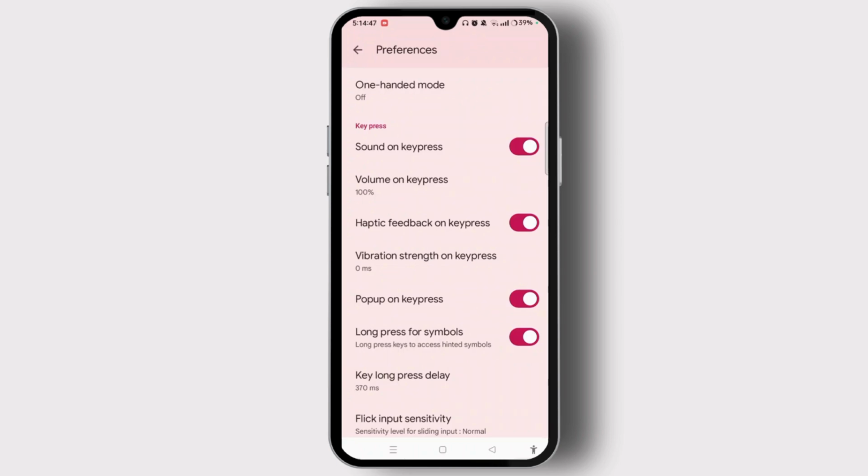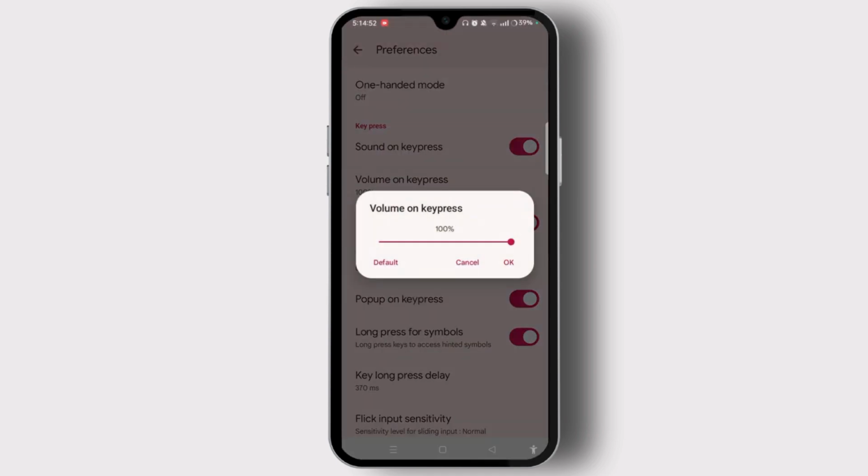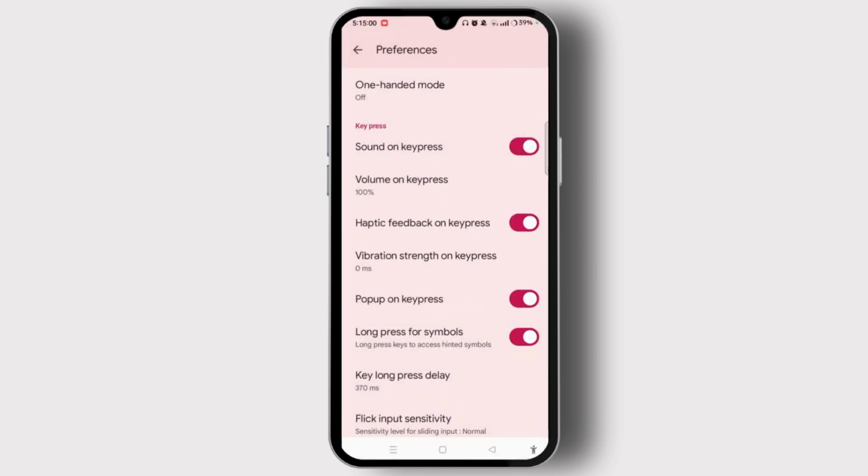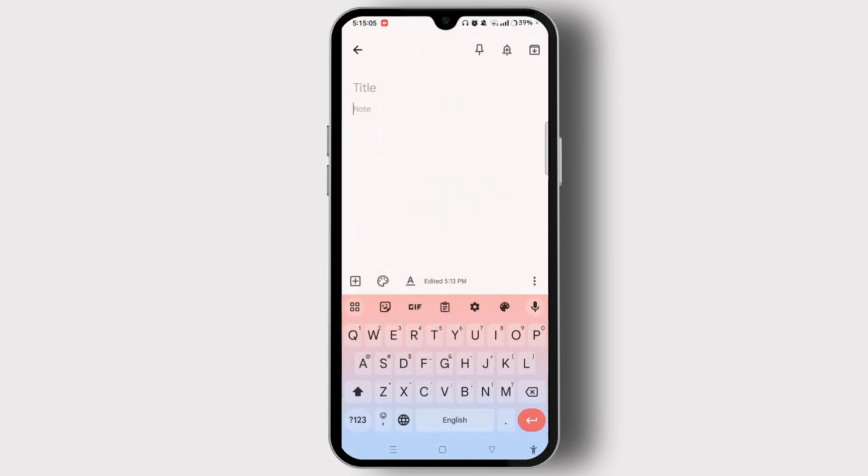And you can also adjust the volume on key press. Tap on it. Using the slider, you can easily increase or decrease the percentage for volume on key press, or keep it as default. Now tap OK. And when you go back and see whether the changes have been made or not, then you will see that we have successfully fixed keyboard click sound not working on Android.